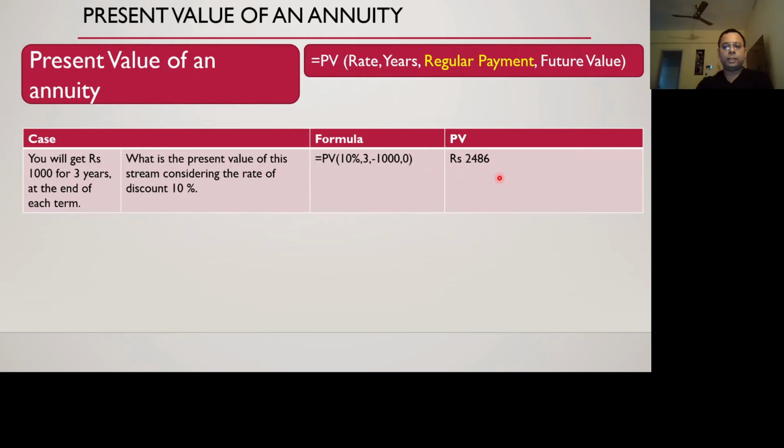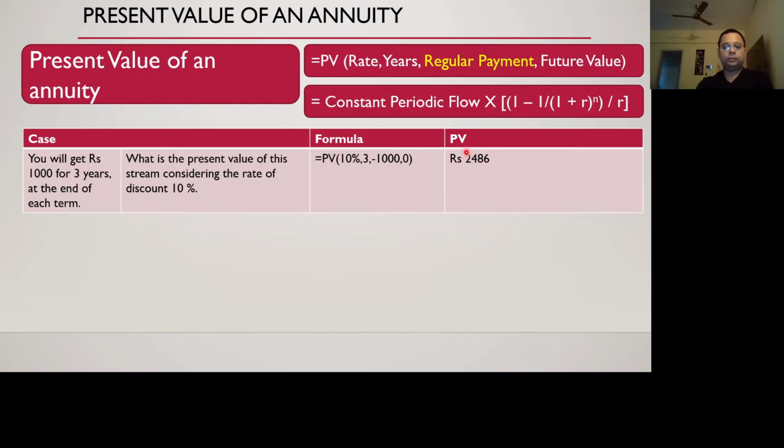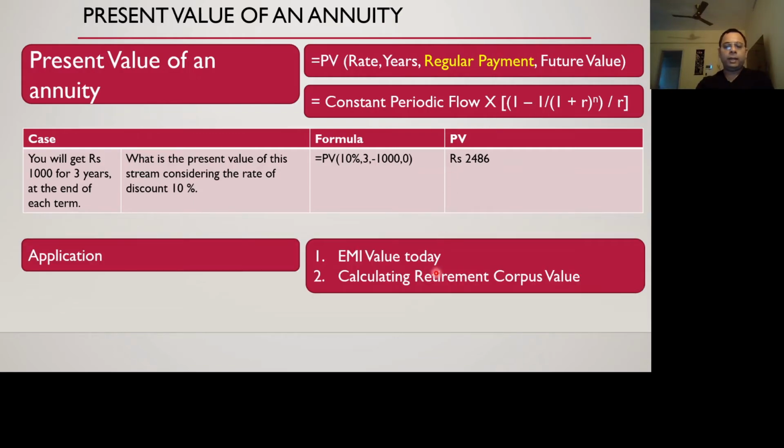Okay, so that's the present value. And then the formula in the book is constant periodic flow multiplied by 1 minus 1 divided by (1 plus r) to the power n, all divided by r, and I find it very complex. Okay, that's fine. And then EMI value today, so the summation of all the EMIs that you are paying in the future. This is applied in the case study also, which we are doing.